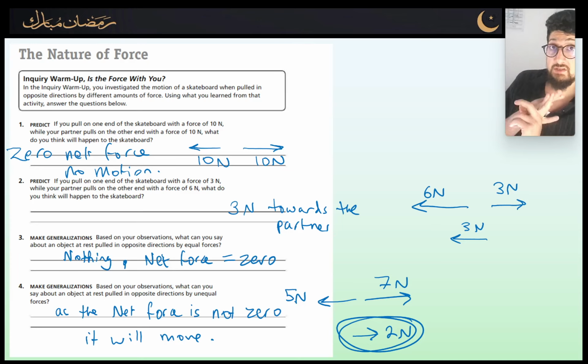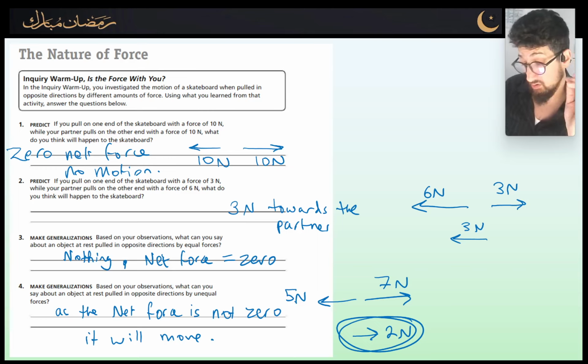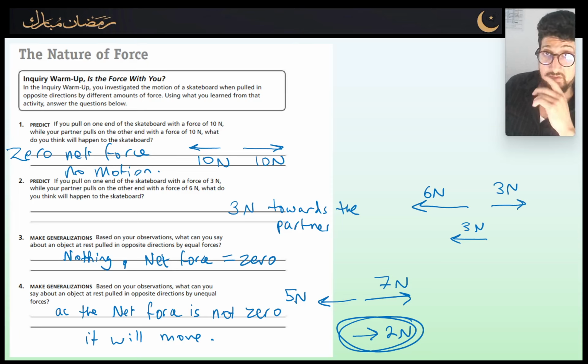Okay, so just to recap today's lesson, forces are a push or a pull. Forces are measured in newtons, that's the unit for forces. If forces are balanced, then that's what we call a scenario of equilibrium. If all the forces acting on the object cancel each other out and they are in equilibrium, then we say that's a net force of 0, and there will be no motion or no movement. The object will remain at rest as long as it's at rest to begin with. If the forces are unbalanced, which means there is a net force acting on the object, then the object will move towards the direction of the net force.